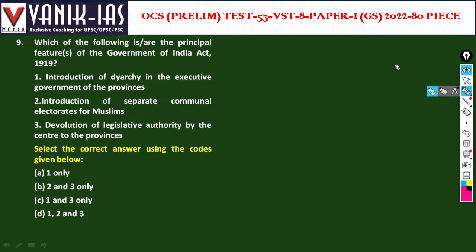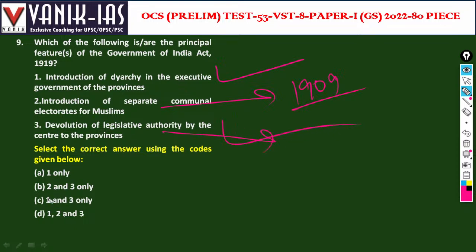Government of India Acts are very important. Introduction of diarchy in the executive of the government, this is right. Separate electorates for Muslims came in 1909 with the Morley-Minto reforms. Devolution of legislative authority by the center to the provinces is also right. So options one and three are right.